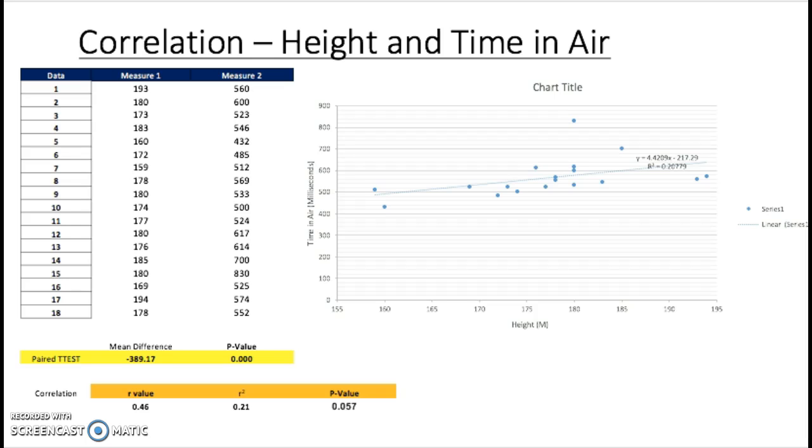A reason for this could be because there is one large anomaly which does alter the trend of the graph, data 15, measure 2, 830. It is not surprising that a strong link cannot be made between height and time in the air, because jumping relies on powerful leg muscles, which does not depend on how tall you are. However, when you think about sports such as high jump, the athletes are usually tall and thin.